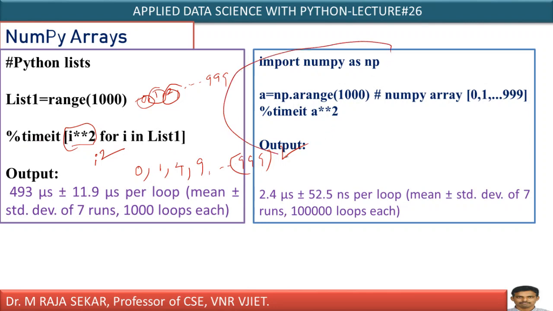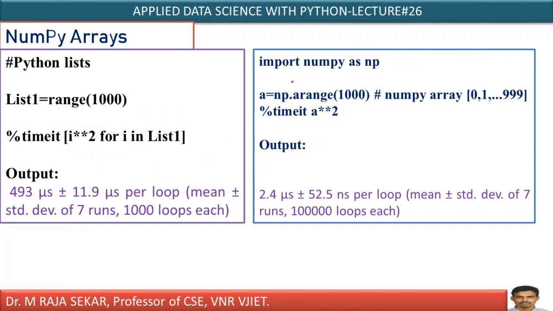Same functionality, here also I am explaining the same functionality, but of course with the help of arrays. Just see this one: import numpy as np, means I am making use of arrays, np.arange. Arange, you must understand, ARR, there is only one R. People used to keep ARR, you will get an error, ARANGE. It will create an array of range from 0, 1, so on, 999. What it says, A square, A is an array. A square means it will calculate 0 square, 1 square, 2 square, so on, it will calculate 999 whole square.